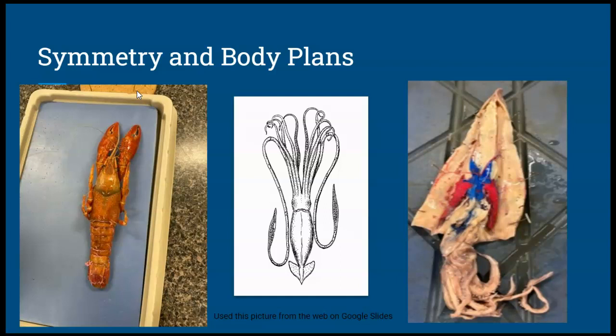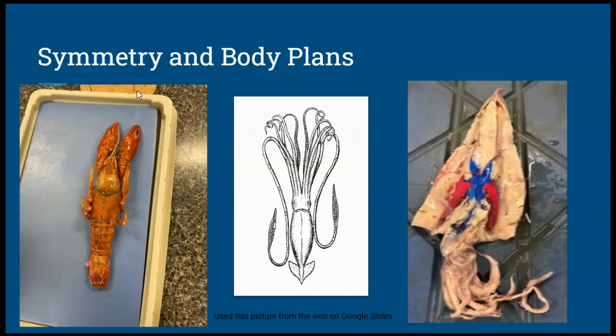One difference is that squids display four main body plans: the mantle, visceral mass, the head, and the muscular foot, while the crayfish has two main body segments, the cephalothorax and the abdomen. Being an arthropod, the crayfish has a hard exoskeleton to protect its soft inner body. Now, squid, being part of phylum Mollusca, means they have soft bodies with no hard exoskeleton. However, they do have an inner shell called a pen.